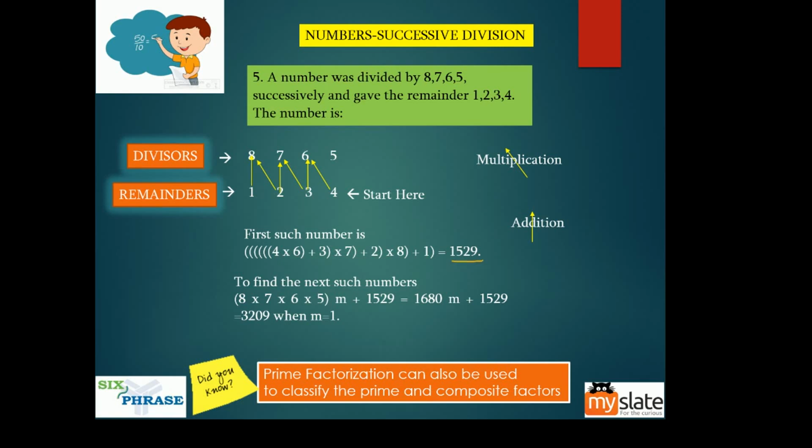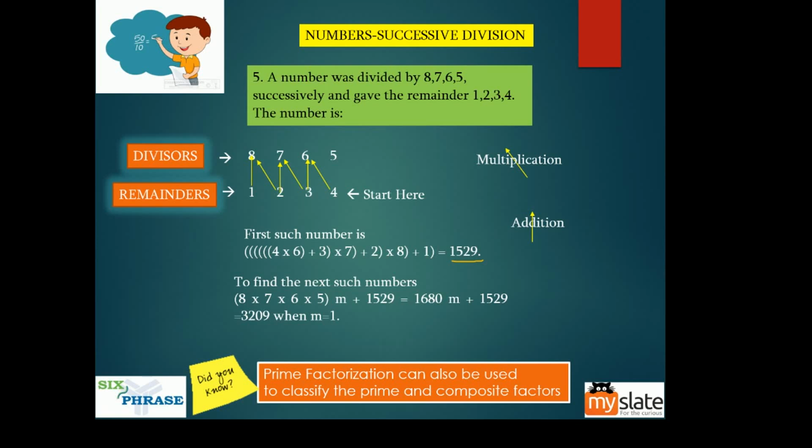The characteristic is you divide this number by 8, 7, 6, 5 successively. I told you what is successive division. In successive division, once you are done with the division, the quotient becomes the next dividend. So when you do successive division, you get 1, 2, 3, 4 as the remainder. What is the next number?